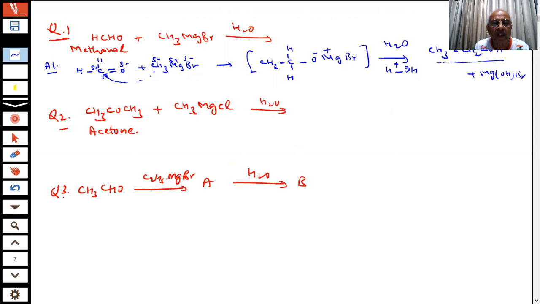What will be the product here, student? How will I show it? C double bond O, CH3, CH3. This is my acetone, and you have CH3MgCl. What will happen? This is going to attach here. This is the negative part, this is positive.